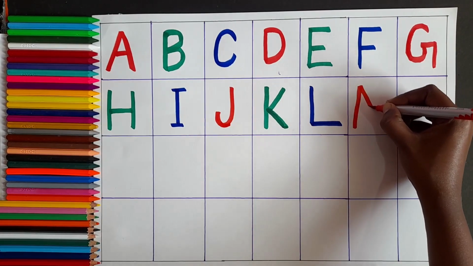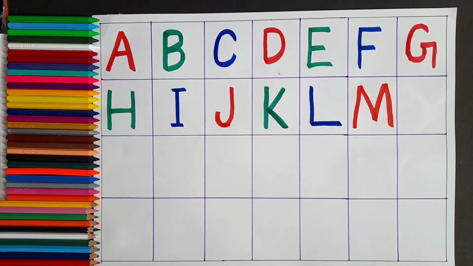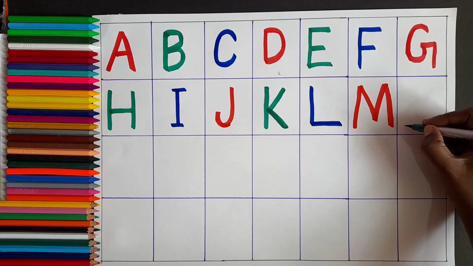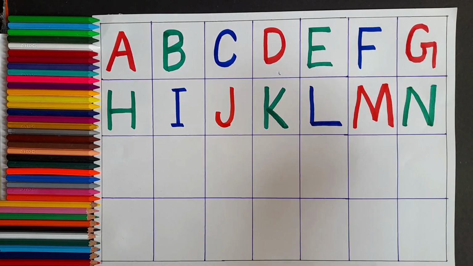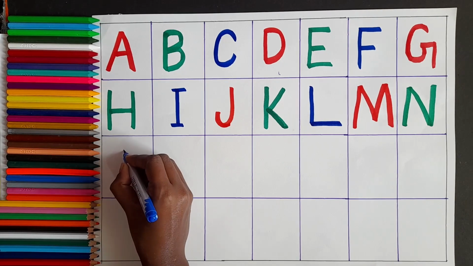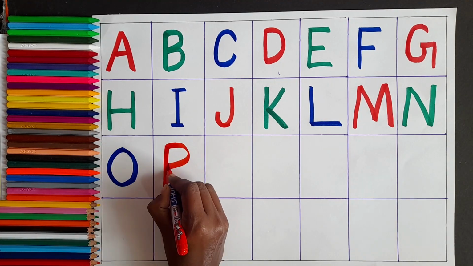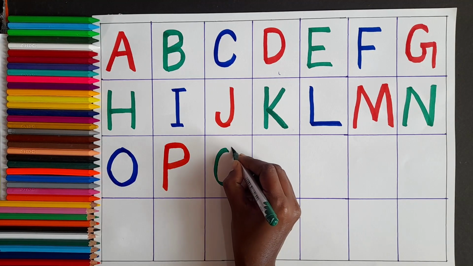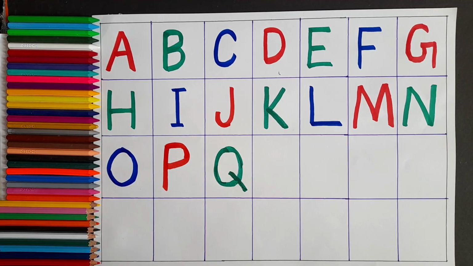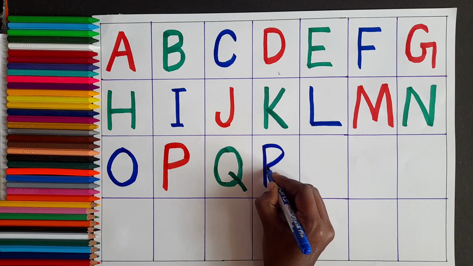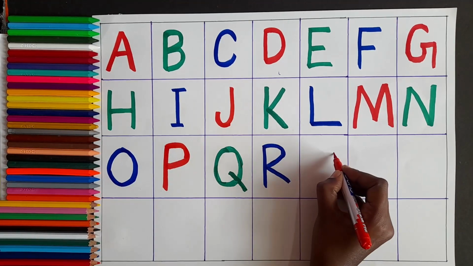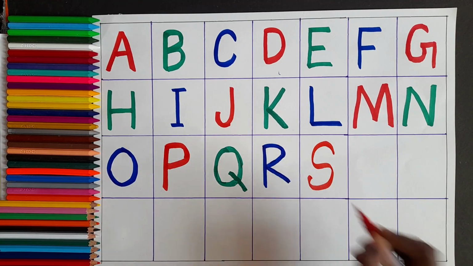Red color. M for monkey. Green color. N for nest. Blue color. O for orange. Red color. P for parrot. Green color. Q for queen. Blue color. R for rabbit. Red color. S for sun.